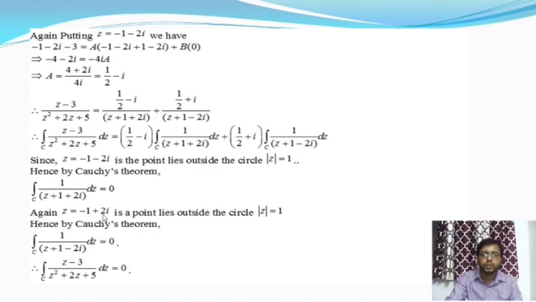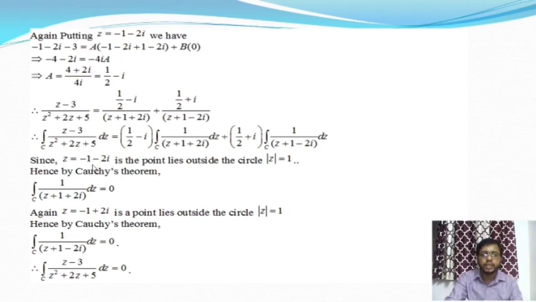This point also lies outside the circle. Why does this point lie outside the circle? The coordinate of this point is minus 1 comma 2, and the circle has its center at the point 0 comma 0 and radius 1. So minus 1 plus 2i is a point that lies outside the circle, as well as minus 1 minus 2i.